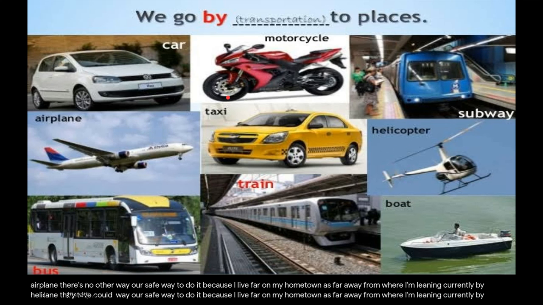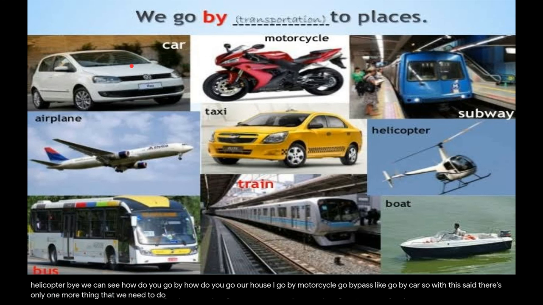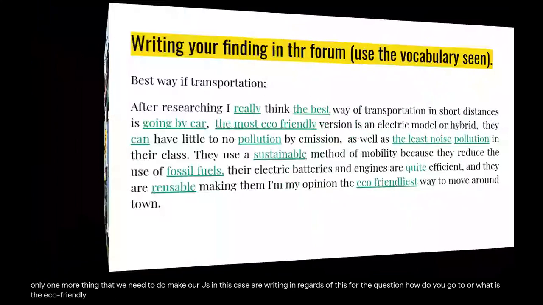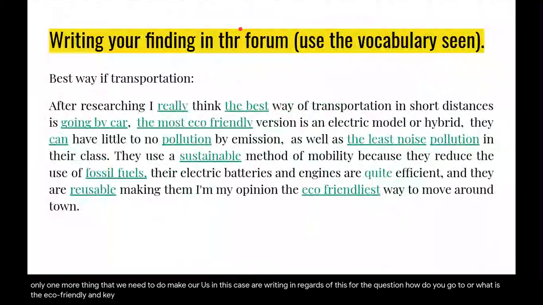So we can say, how do you go to your house? I go by motorcycle, I go by bus, I go by car. So, with this said, there's only one more thing that we need to do. Make our writing in regards of this for the question, how do you go to? Or what is the eco-friendliest way of transportation? And here is what you're going to write.